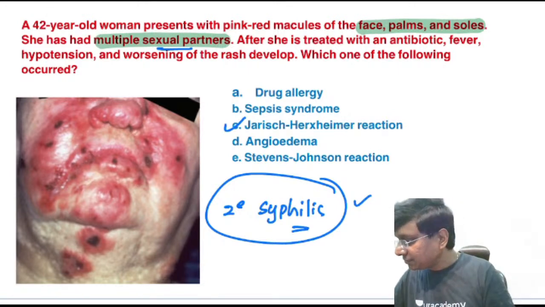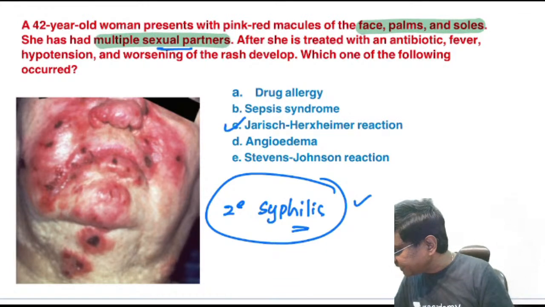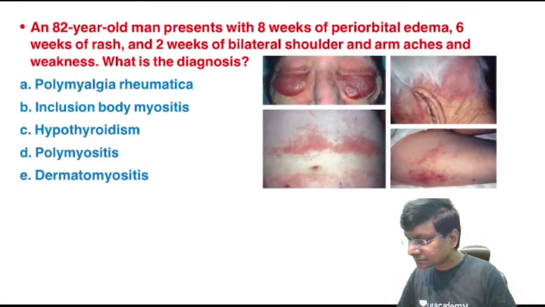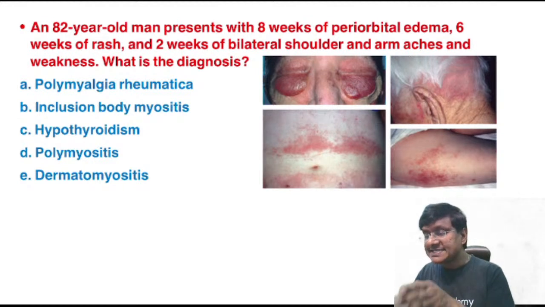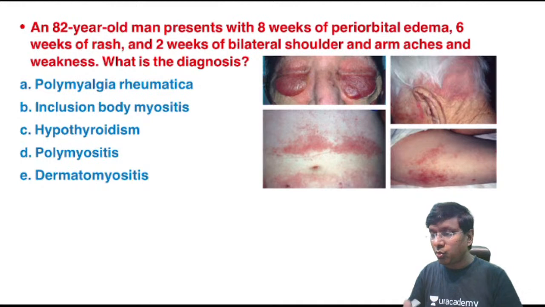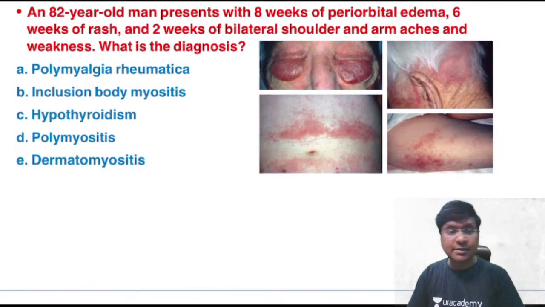Now, moving to the next question. It is not delayed, right? See, it is occurring within 1 to 2 hours. So when it is appearing within 1 to 2 hours of taking this particular penicillin, why would the question of type 4 come? Type 4 doesn't come. Now you see the next question.